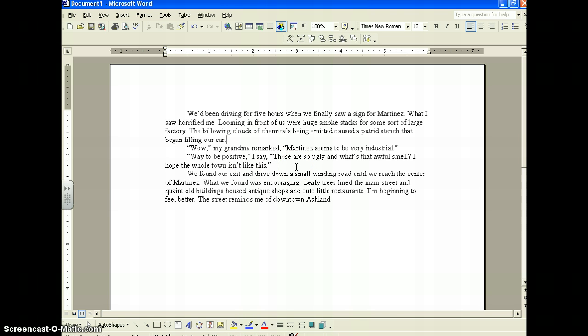Way to be positive, I say. Those are so ugly, and what's that awful smell? I hope this whole town isn't like this. Now, the dialogue is okay, but the speech tag has a problem. I say. That sounds like it's happening right now, but this happened in the past, so I need to change it to I said.